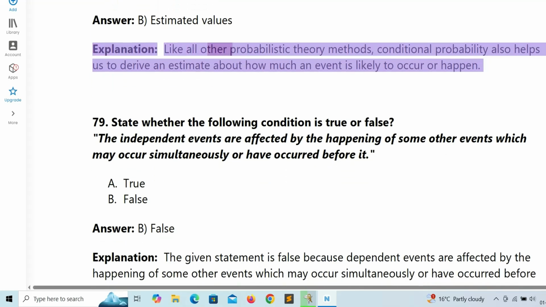Explanation: like all other probabilistic theory methods, conditional probability also helps us to derive an estimate about how likely an event is to occur or happen.